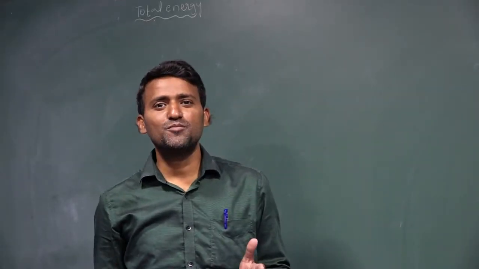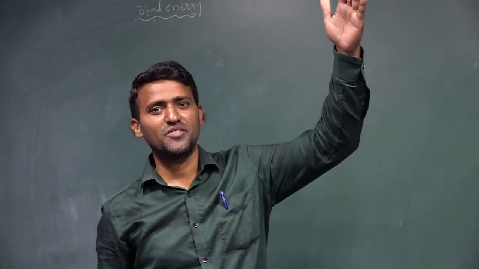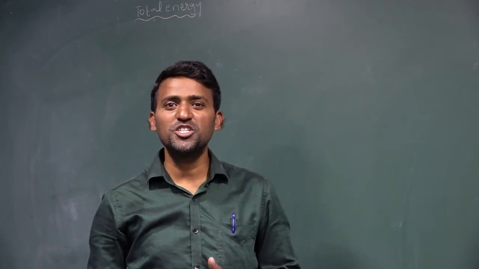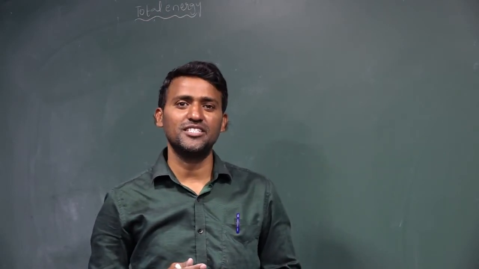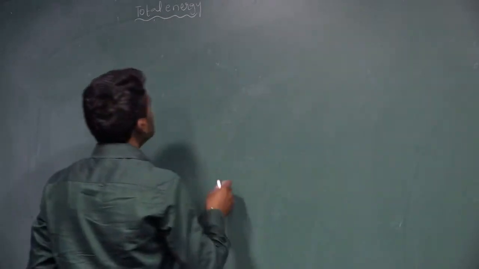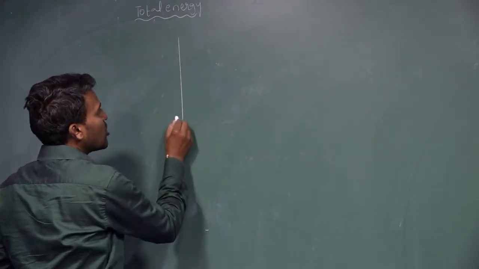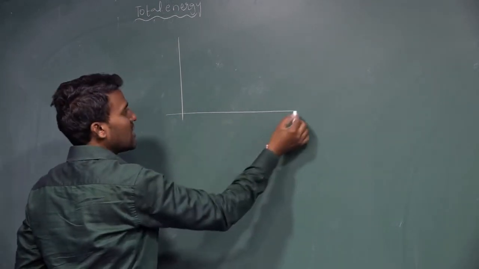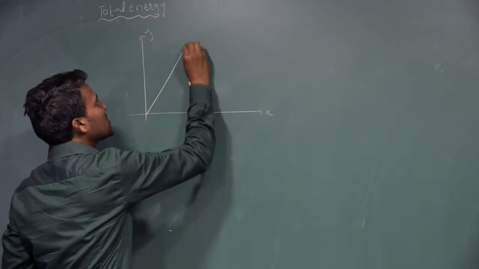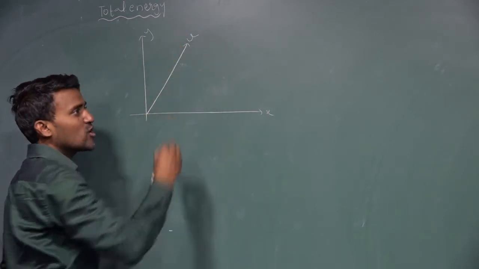When an object is projected upward with a velocity u, what are the kinetic energy, potential energy and total energy we have to calculate? See here, if you observe, I am taking an oblique projectile, isn't it? X-axis, y-axis, an object is projected with a velocity u.